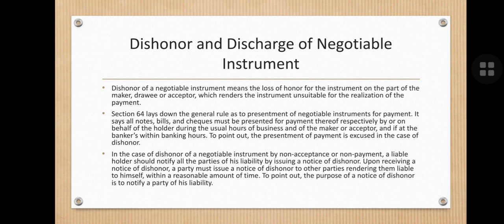According to Section 64, which lays down the general rule for presentment of a negotiable instrument for payment, all notes, bills and checks must be presented for payment by or on behalf of the holder to the maker or acceptor during the usual hours of business, and if at a banker's, within banking hours. Presentment for payment is excused in the case of dishonor.